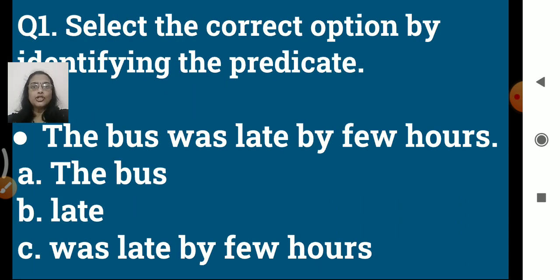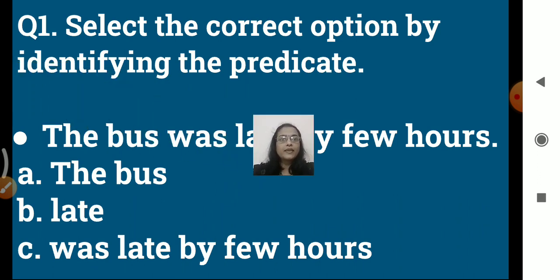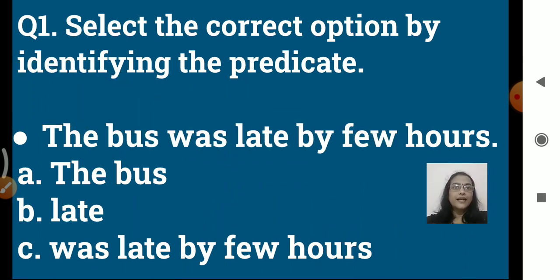Now here is the question, you can see. Select the correct option by identifying the predicate. Now you know what is subject and what is predicate, right? Subject is the main part, what we are talking about, and predicate is the rest of the thing. What actually we are talking about, that main subject, right?